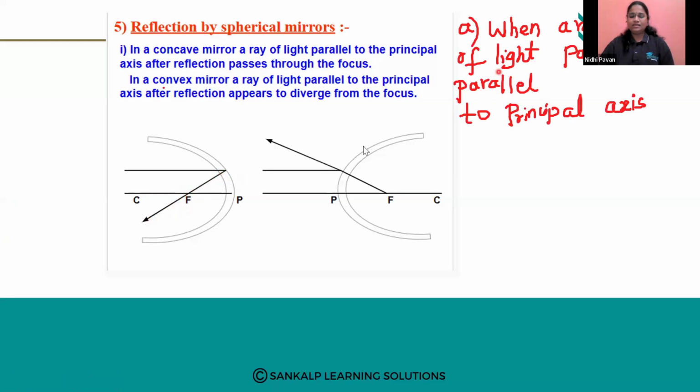Fine, see here. Same way, in a convex mirror, a ray of light parallel to the principal axis after reflection appears to diverge from the focus. See here, this is our principal axis C and P. Idu concave mirror. Okay, remember this is a concave. The reflecting surface is outside. See here, CP is a principal axis.